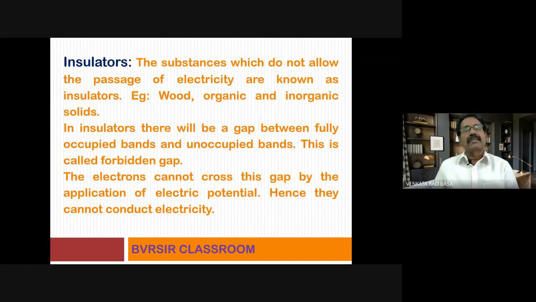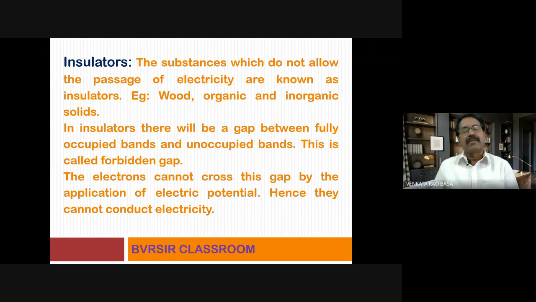Then what are insulators? The substances which do not allow the passage of electricity are called insulators. There is no possibility of electrical conductivity in these substances. The best example is wood. Similarly, certain organic and inorganic solids where predominantly covalent bonding occurs.